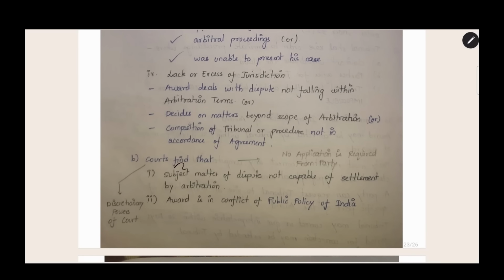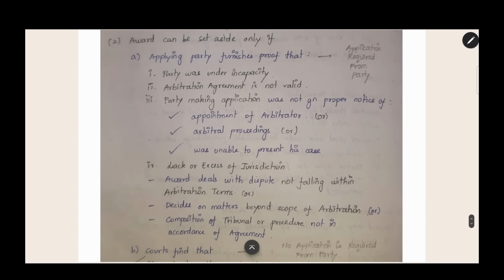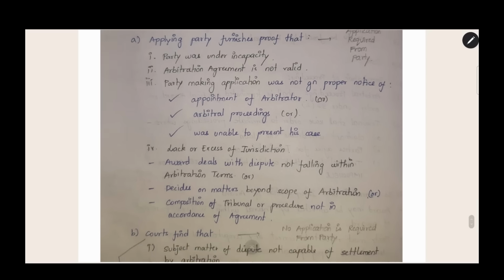The next point is that what we saw above is that the party will apply to the court and furnish the proof. In those cases, the application is required from the party. There are certain cases where there is no need for application. The court itself will set aside the award. The ground is that the subject matter of the dispute is not capable of settlement by arbitration. For example, there is a murder case. This is a matter which should not be settled by arbitration, and you have to go to court compulsorily. If this is the case, then the court will set aside the award under section 34.